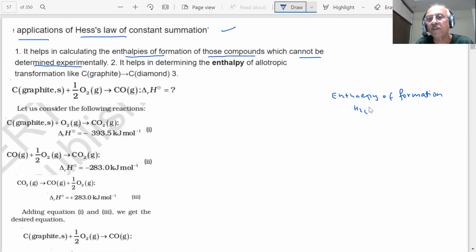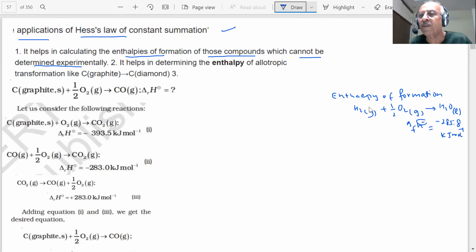For example, hydrogen reacts with oxygen and 1 mole of H2O is formed, students. Hydrogen gas is the standard state of hydrogen, oxygen gas is the standard state of oxygen, and liquid is the standard state of water. And we told you that the enthalpy of formation for water was minus 285.8 kilojoules per mole. That means that when 1 mole of water is formed, 285.8 kilojoules of heat is given out. It's a very large amount.